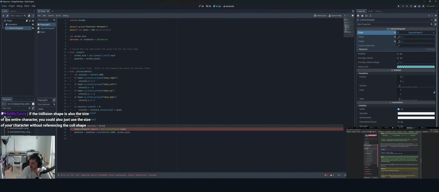So you want to animate the collision shape with the animation of the player. If the collision shape is also the size of the entire character, you could also use just the size of your character without referencing the collision shape. That's also a good idea. So error, expected end of statement after expression.